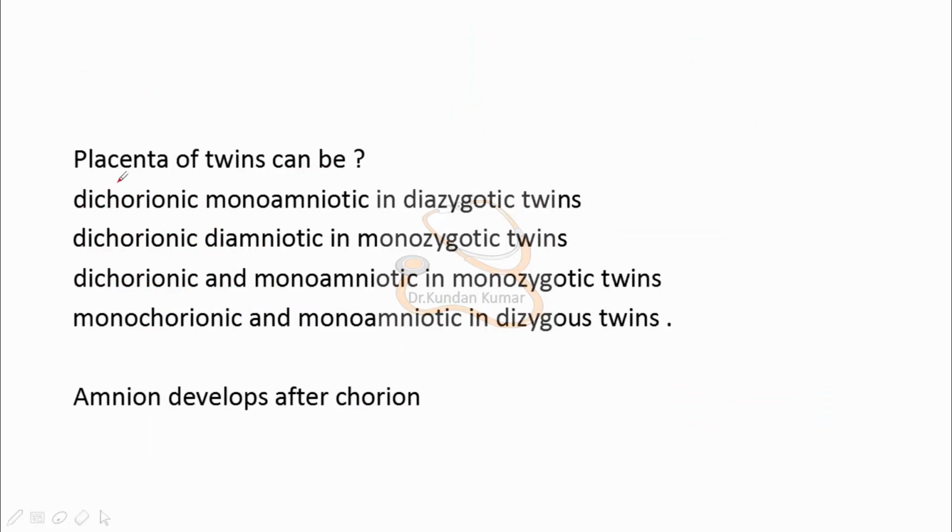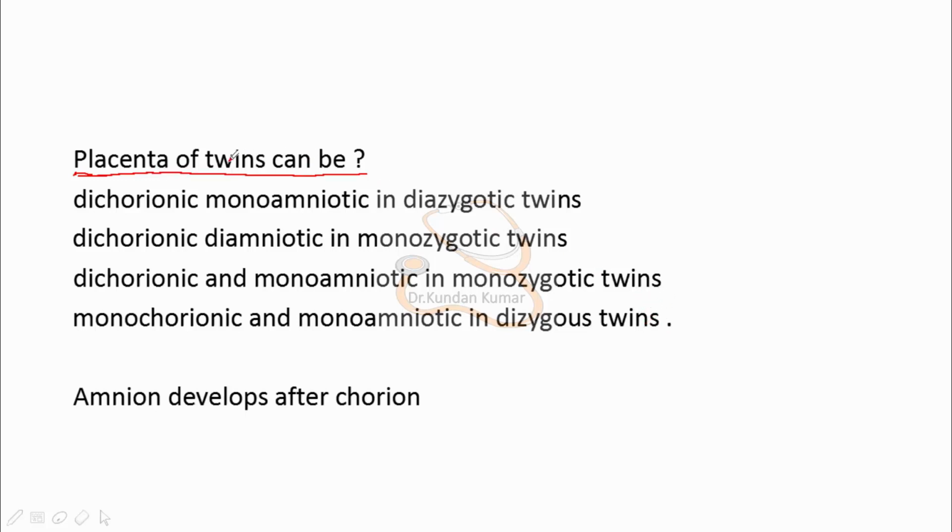Okay, let's solve a question. The question is: the placenta of twins can be. Let's read the options and try to answer. Dichorionic monoamniotic in dizygotic twins, dichorionic diamniotic in monozygotic twins, dichorionic and monoamniotic in monozygotic twins, monochorionic and monoamniotic in dizygotic twins. So what's your answer?